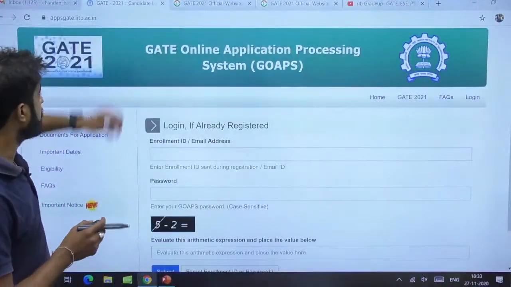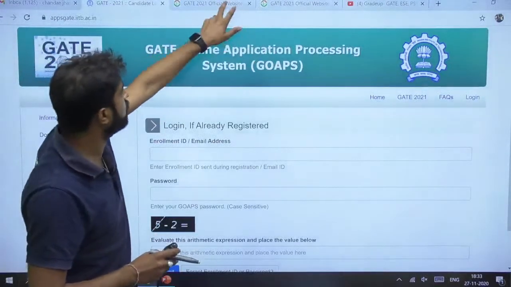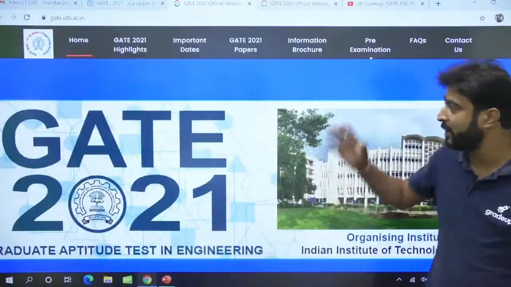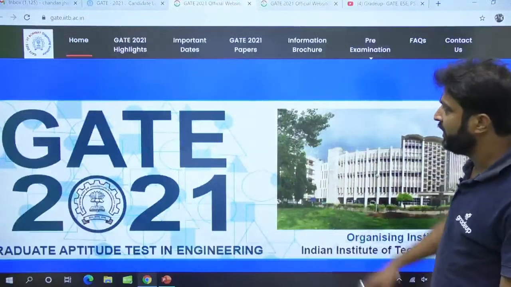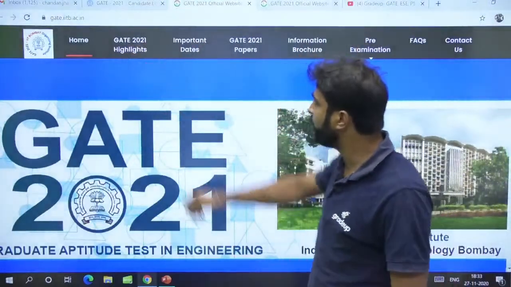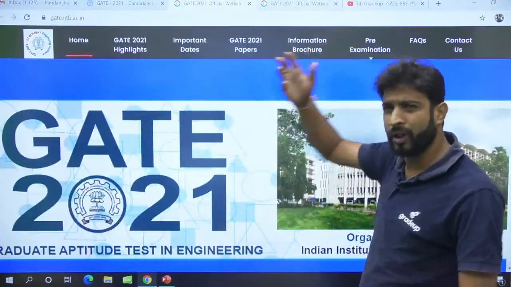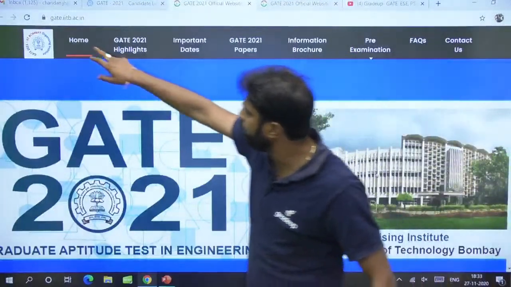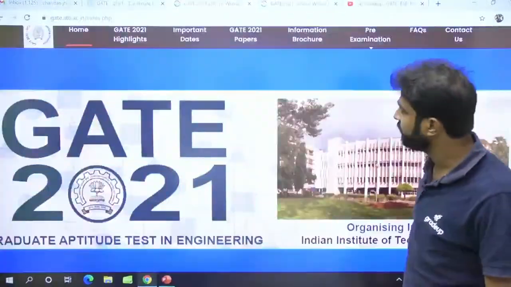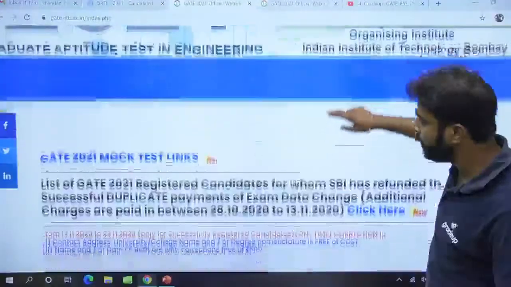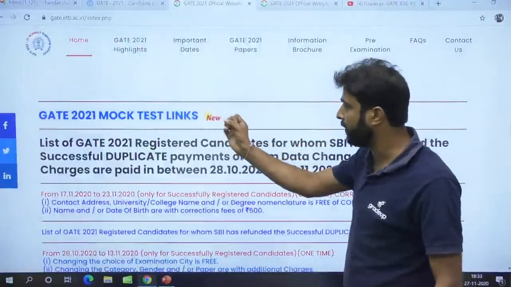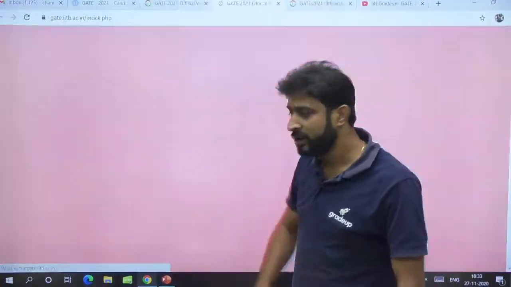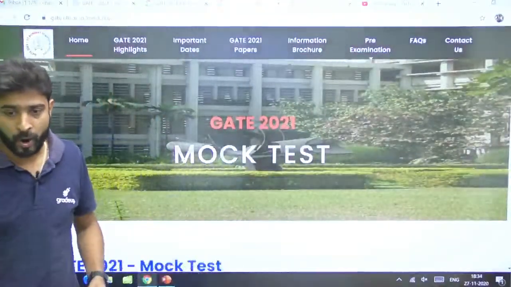You can go to this, the official website of IIT Mumbai. You can see that this is the official website made for GATE, of IIT Mumbai. GATE 2021, in which you can see the home, GATE 2021 highlights, important dates. You have already gone through this page a lot of times. In the home, the first new item is the pamphlet, GATE 2021 mock test. You have to click on this GATE 2021 mock test.